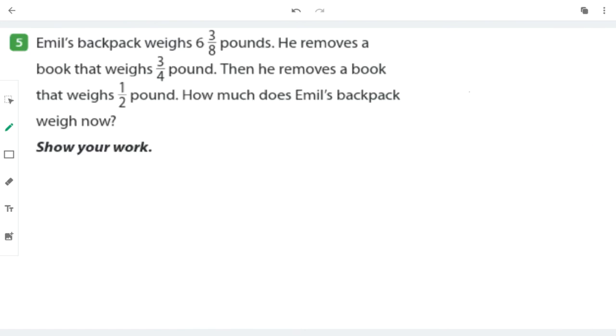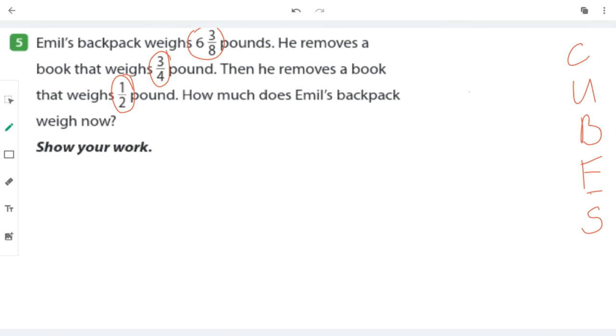This problem has more than one step. I'll show you why. Okay, so I'm going to use cubes to break down the problem. C, circle the numbers. Emil's backpack weighs 6 3/8 pounds.